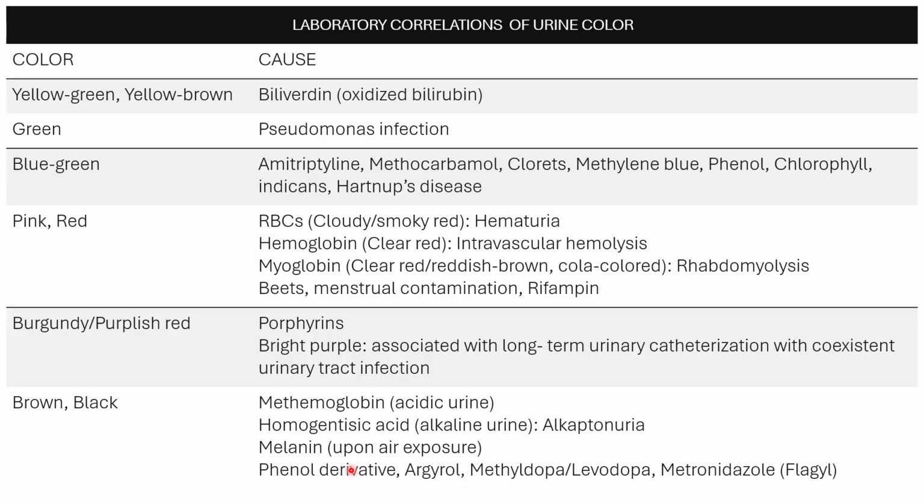Then you have your phenol derivatives, which will produce a brown-black urine color. Your algerol is an antiseptic. Methyldopa or levodopa, and metronidazole will also give you such urine colors.